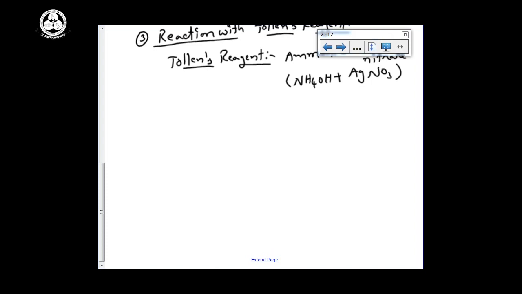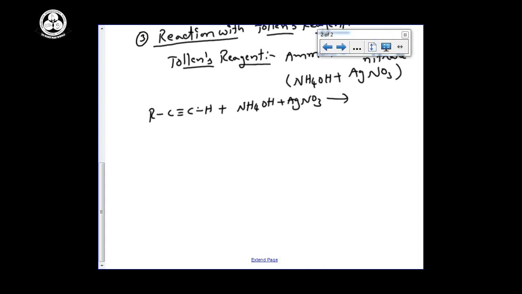So whenever ammonical silver nitrate reacts with an alkyne to form a compound with white precipitate, our compound must contain acidic hydrogen. Here our aim is acidic hydrogen is very important, then ammonium hydroxide and silver nitrate AgNO3.